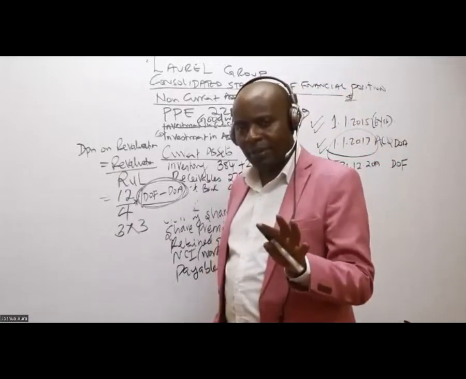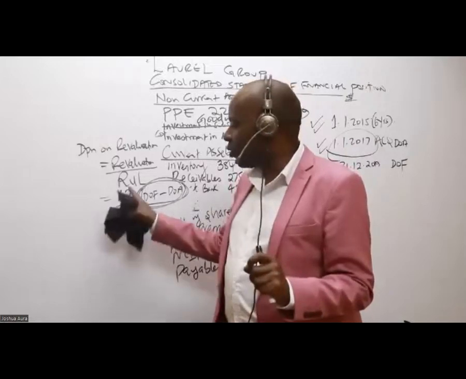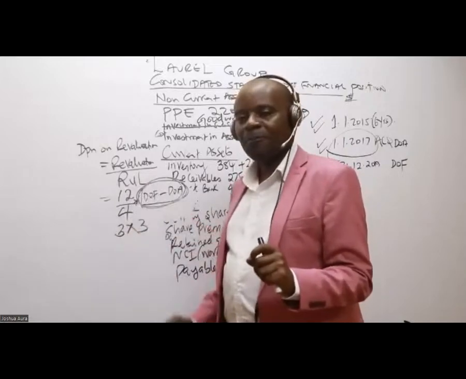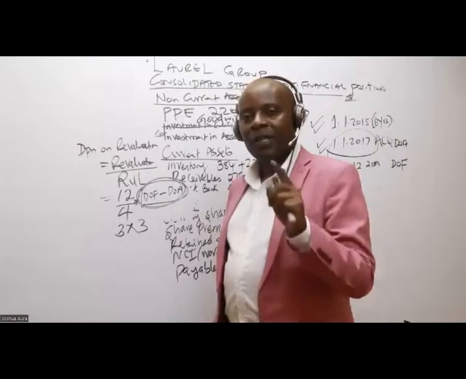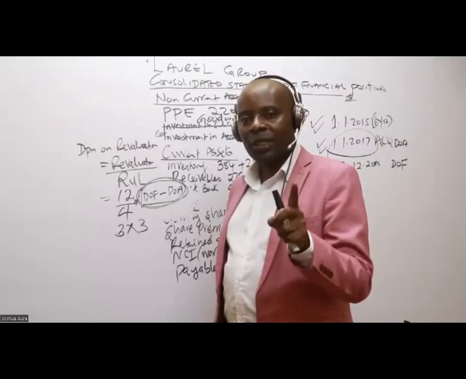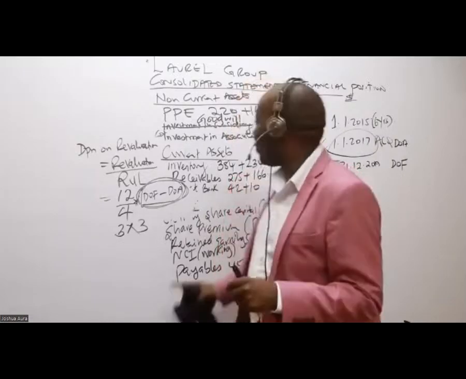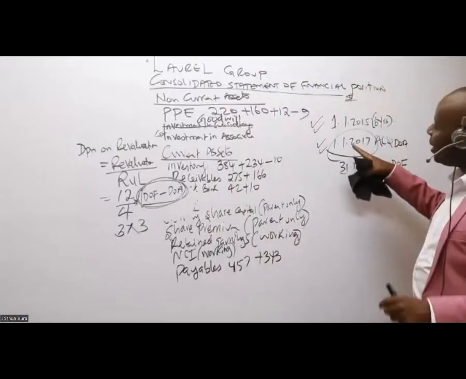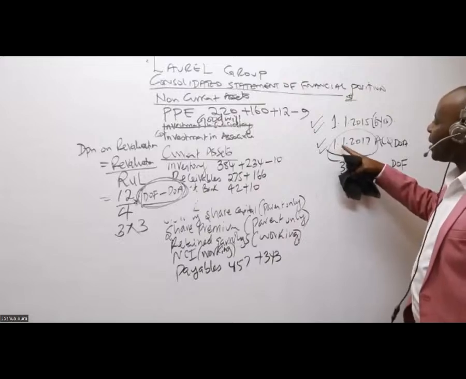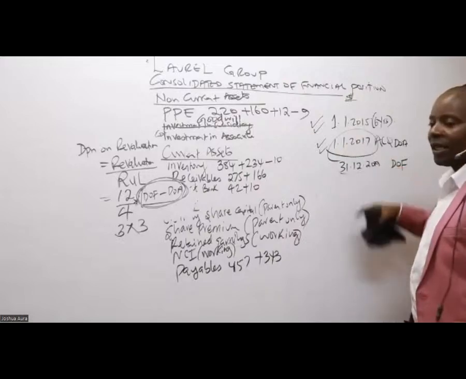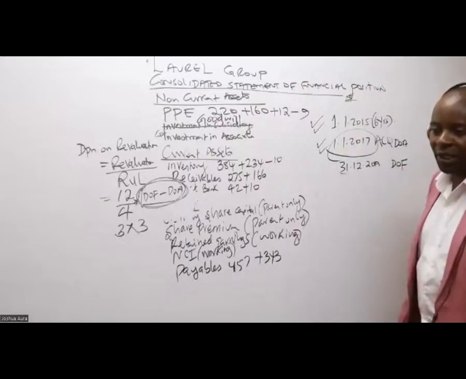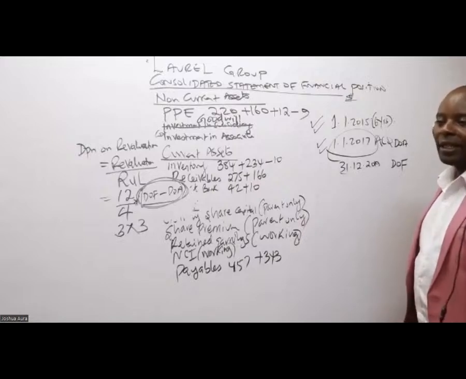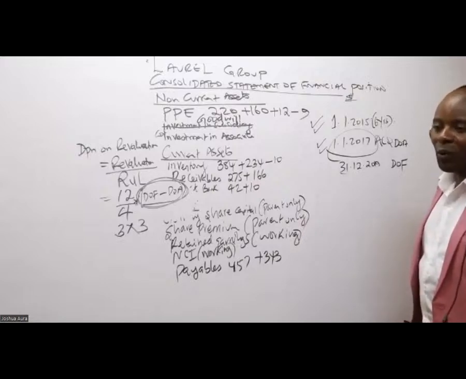It's not really a big thing, because when we talk of remaining useful life, this asset, when we bought it, it had 6 years. We came and did the revaluation on 1st January 2017, when we were doing the acquisition of the subsidiary. That's when we acquired the subsidiary, and that's when we did revaluation.